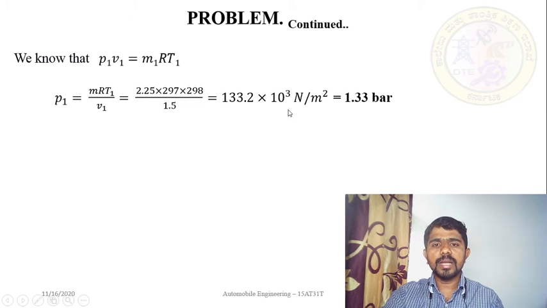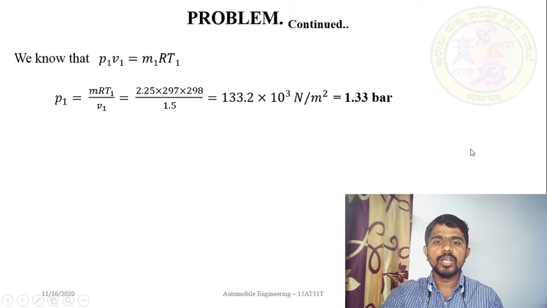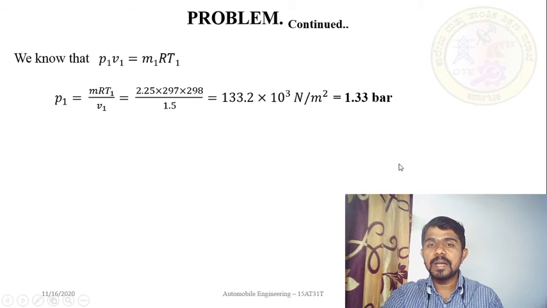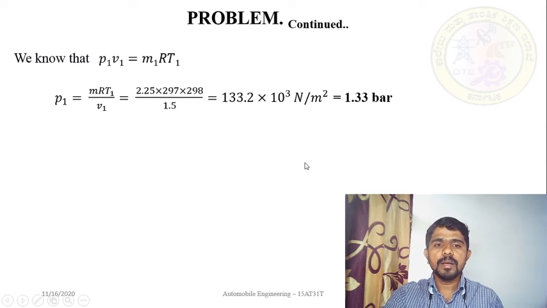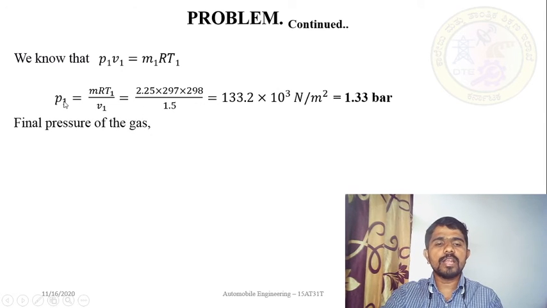Newton per meter square. And if you convert this value into bar, simple, you can multiply it with 10 to the power of minus 5. From Newton per meter square to bar, you multiply with 10 to the power of minus 5. From bar to Newton per meter square, you multiply with 10 to the power of 5. Simple. So you can get 1.33 bar. Please use your calculator to calculate this. Fine. So now you got one value, that is P1.